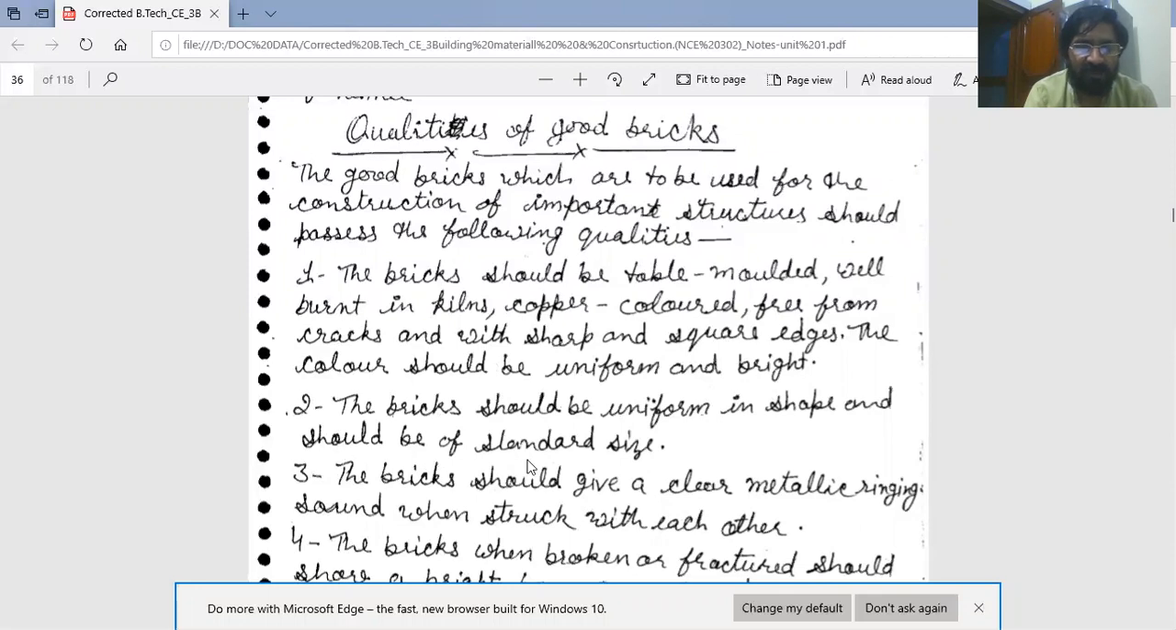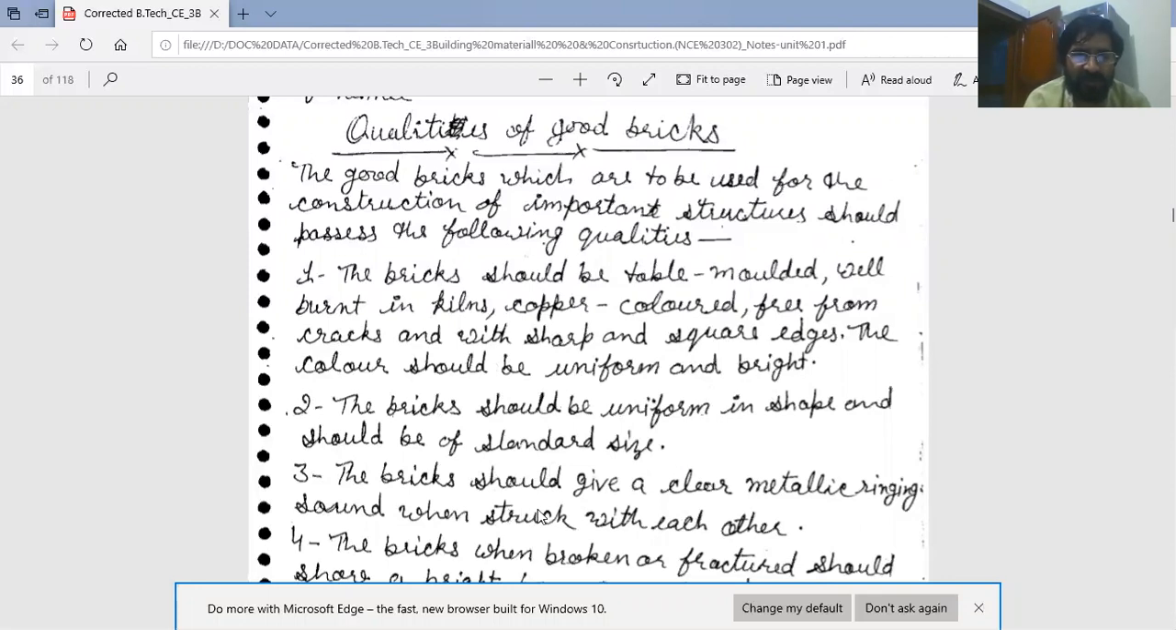Second, the bricks should be uniform in shape and should be of standard size. The standard size of a modular brick is 190 length into 90 width and 90 height.